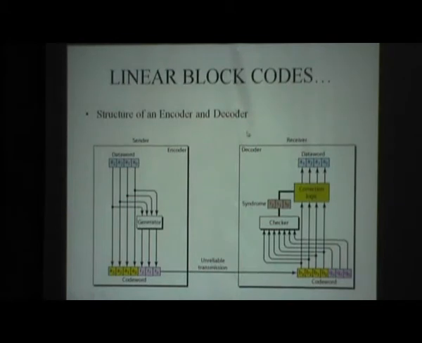In this slide we have an encoder and decoder block of a linear block code. On seeing this encoder, we can see that our data word is 4 bits in length, and in the code word this same 4 bits is also here.